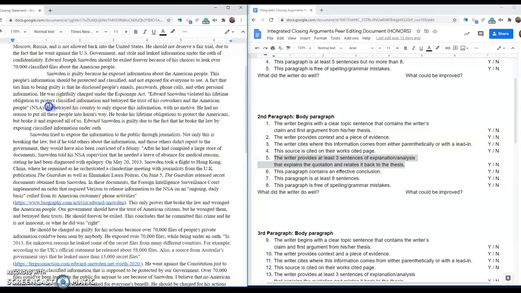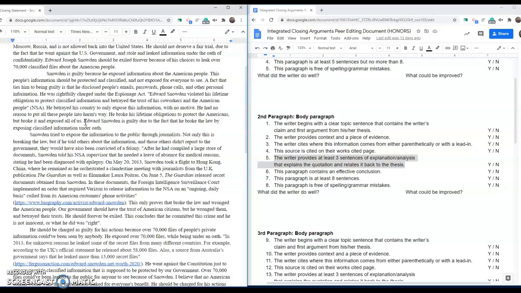So we've got a little bit of explanation. He betrayed his country with no motive. He had no reason to put all these people into harm's way. Okay, very good. He broke his lifetime obligation to protect Americans, but broke it and exposed all of us. What I would really like to see is our writer get to this point before the concluding sentence. We need a conclusion, but I would like to get to this point beforehand. Show us why he's guilty. Be specific, be direct.